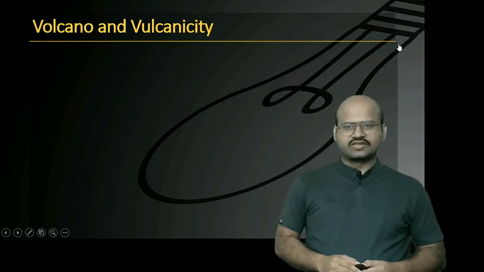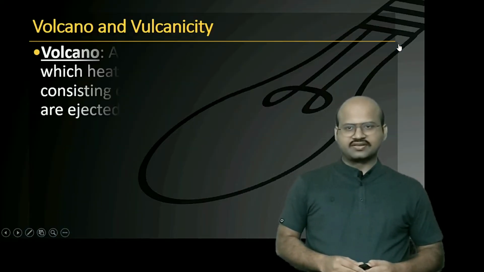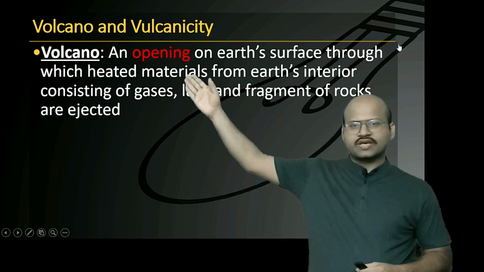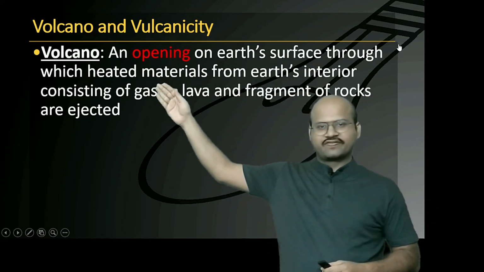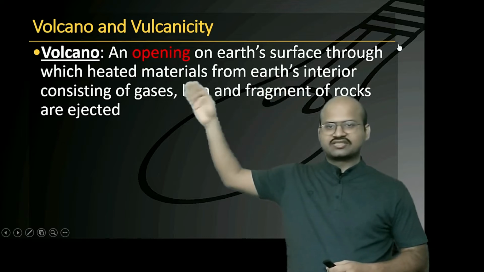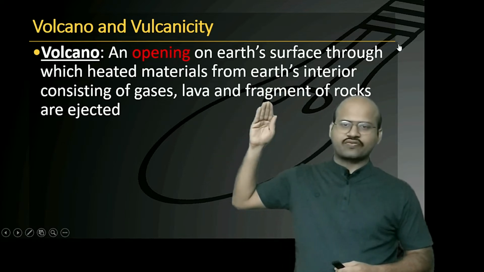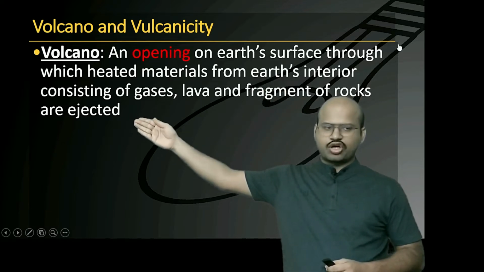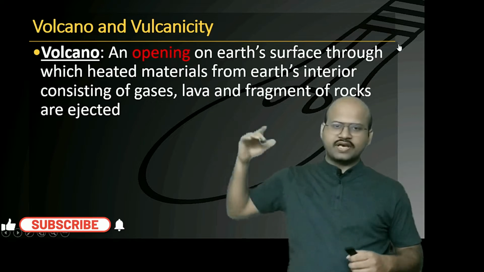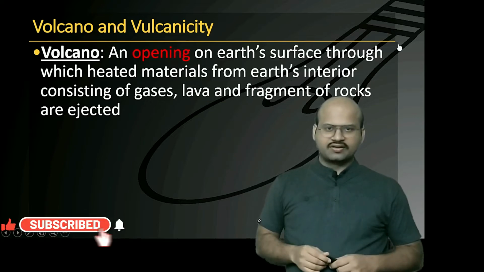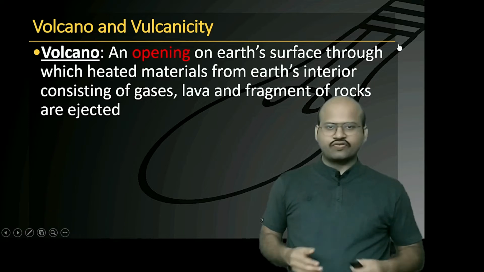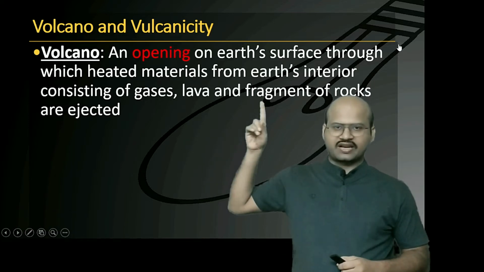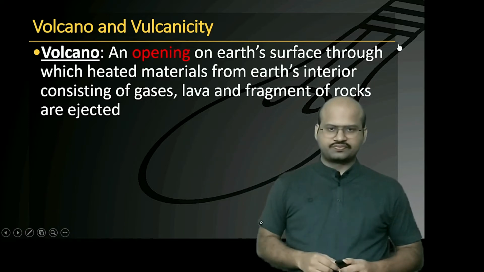Now let's begin with the word volcano and volcanicity. Volcano means an opening on Earth's surface through which heated materials from Earth's interior, consisting of gases, lava and fragments of rocks, are ejected. Now remember, the opening could be anything. It could be a crack, it could be a hole, it could be a fissure. So any kind of opening through which these materials are emitted is called a volcano.